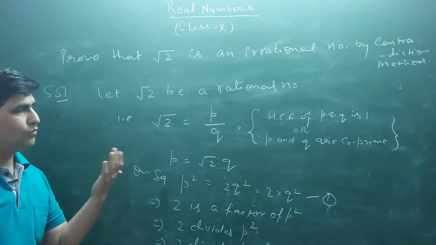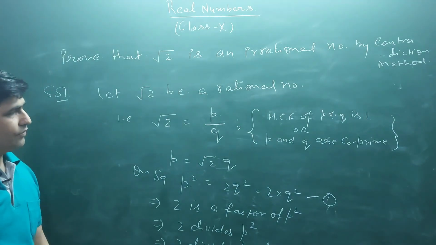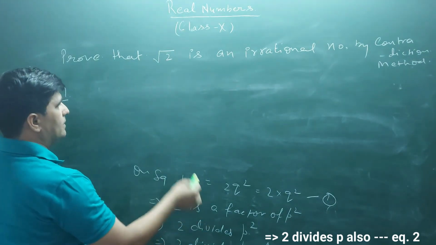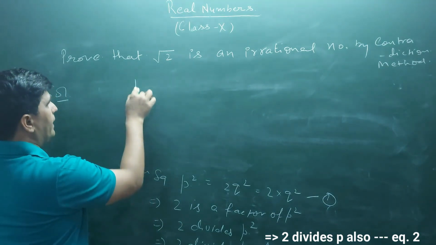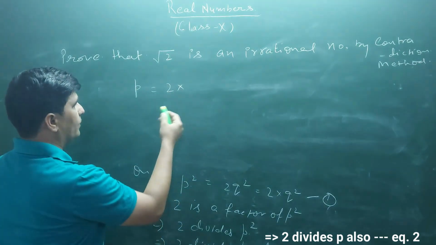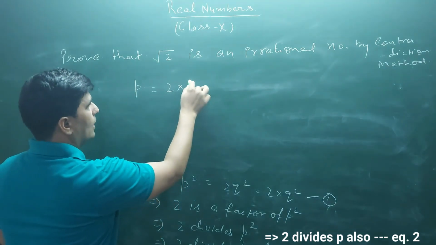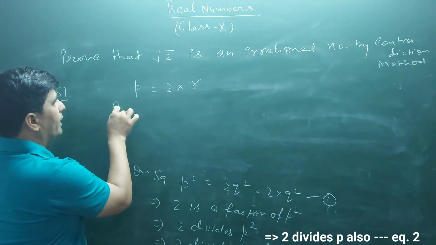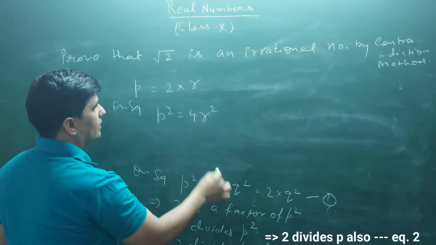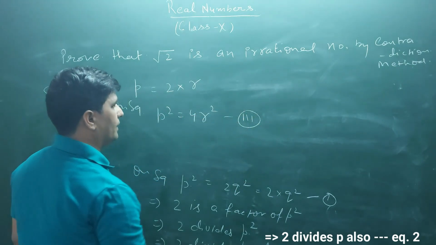Now there will be 2 more equations after this. Look at this. 2 divides P, equation 1 and 2. If 2 divides P, right, so we can express P as 2 into some factor. So we can write P as 2R. On squaring, we will get P square as 4R square. Say it is equation number 3.